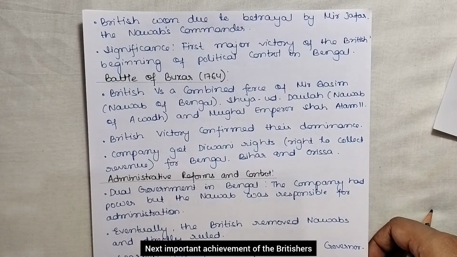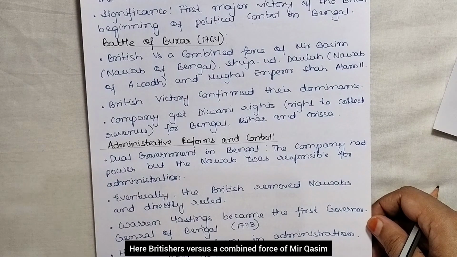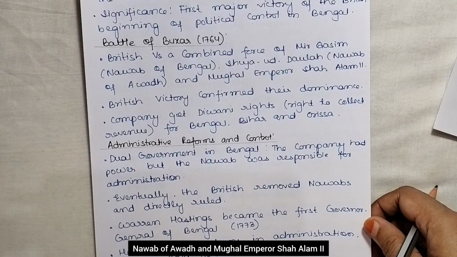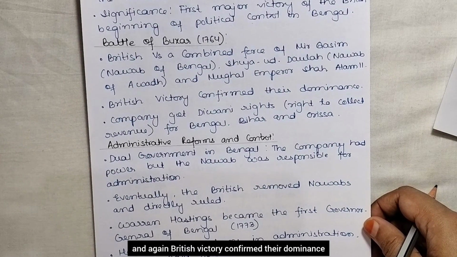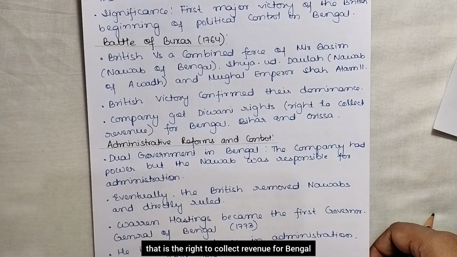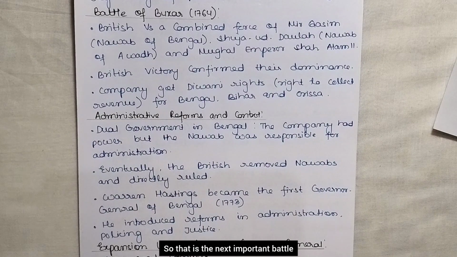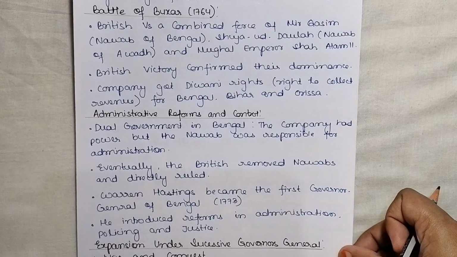The next important achievement of the British is the Battle of Buxar. Here the British fought a combined force of Mir Qasim, the Nawab of Bengal, Shuja ud Daulah, the Nawab of Awadh, and Mughal Emperor Shah Alam II. Again the British victory confirmed their dominance. The Company got Diwani rights, that is the right to collect revenue for Bengal, Bihar, and Odisha. So that is the next important battle that again showed the supremacy of the British in India.